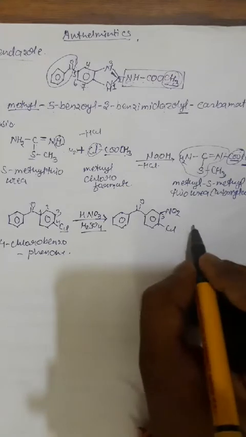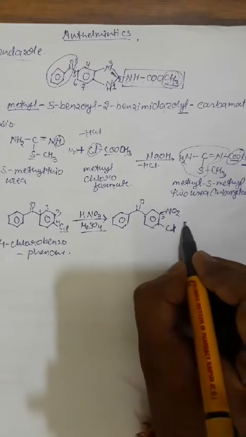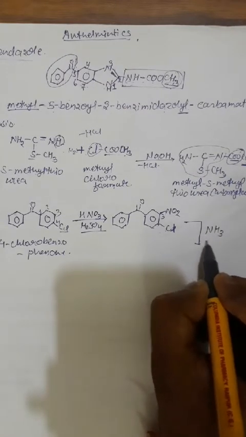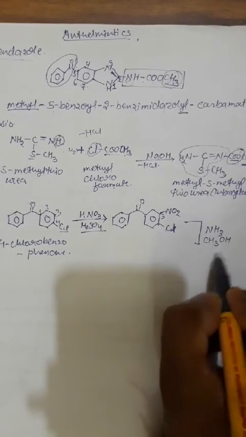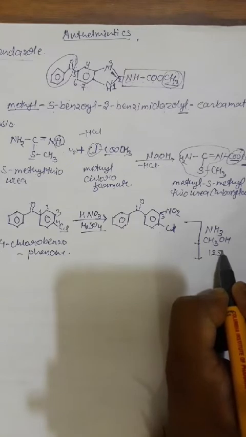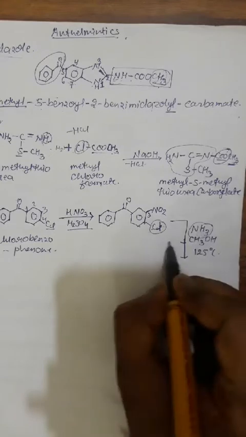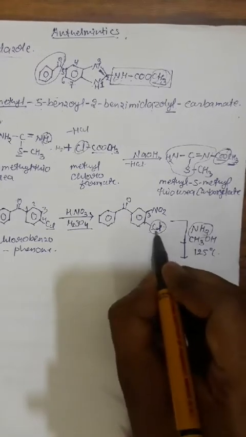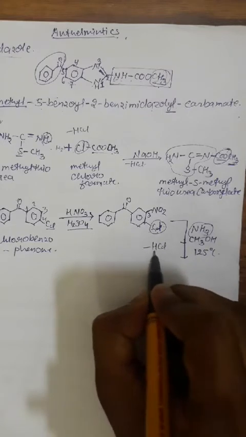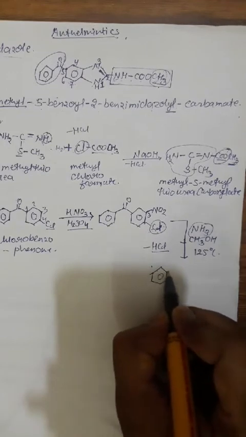4-chlorobenzophenone. Then in the next step we'll replace the chlorine with an amine NH2 by reacting this with ammonia, and methanol is required. This will be condensed at 125 degrees Celsius, and this way the NH3 ammonia will react with this chlorine, and one of the H will react with Cl and be removed in the form of HCl. So condensation will take place, and then we get the structure in this way.